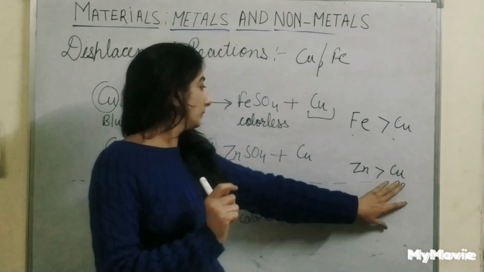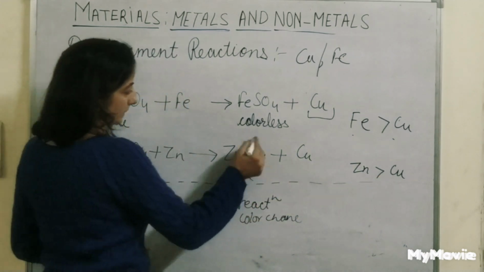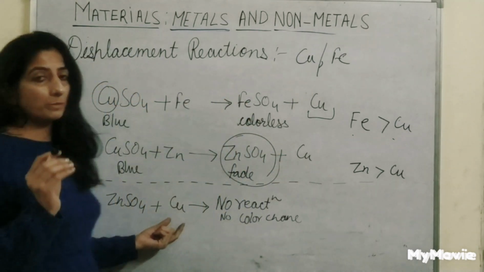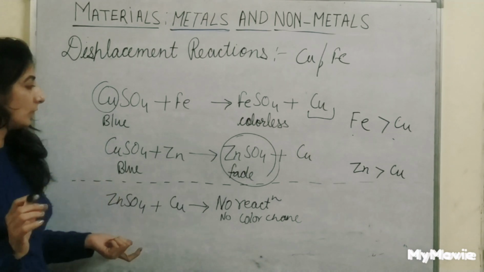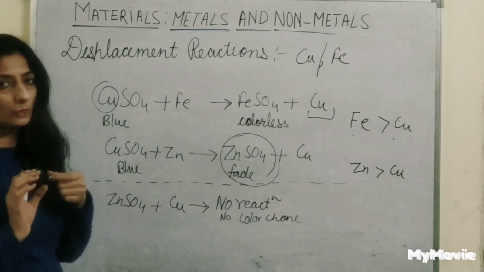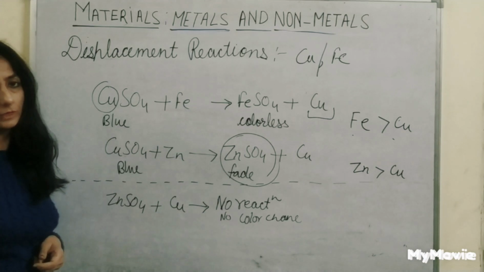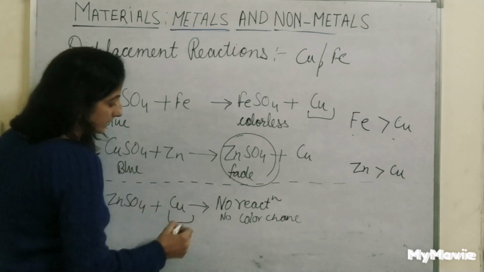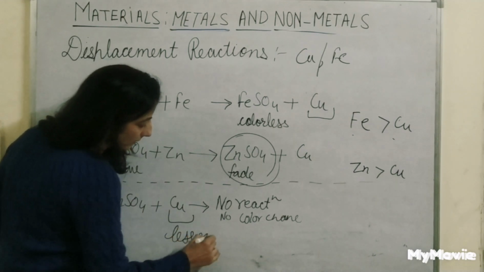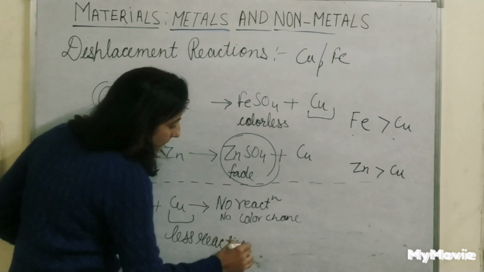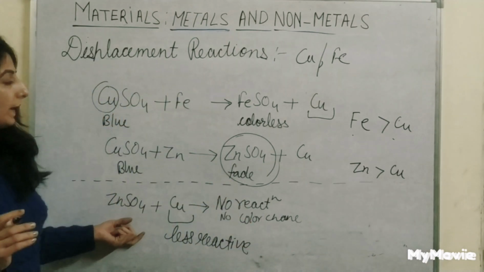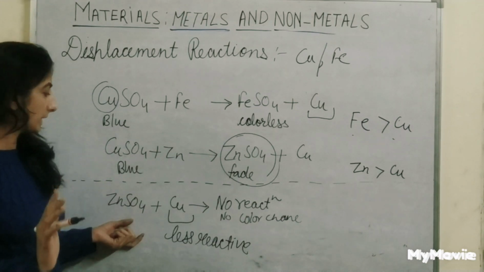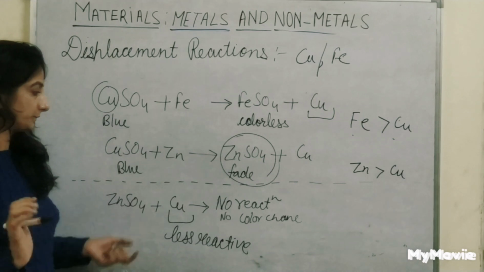To prove this, we take the zinc sulfate solution now and put a piece of copper in it. We see there is no reaction, and the color of the solution does not change. So it proves that copper is less reactive than zinc, and a metal which is less reactive is not able to displace the more reactive metal.